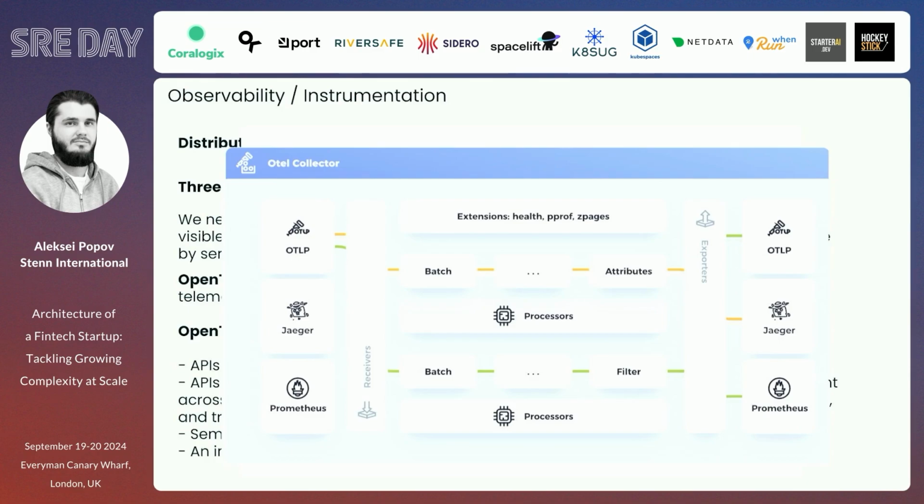On the left side, you can accept data with receivers in different formats. It can process the data, transform, do batches, everything I just mentioned, and produce data in other formats like OTLP. For instance, my legacy service is producing metrics in Prometheus format, but I want to transform them to OTLP and use them in Datadog. I can have the service in the middle, helping me to gradually migrate from another format to a single format in the company.